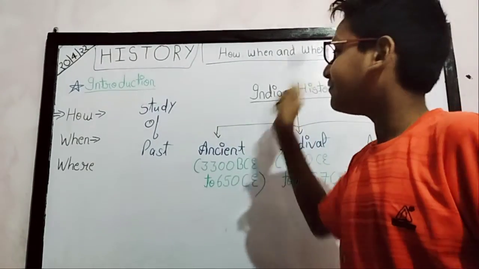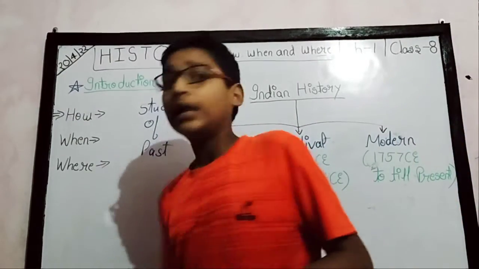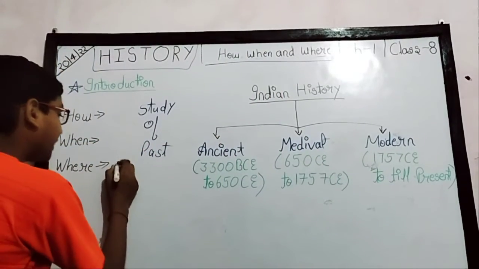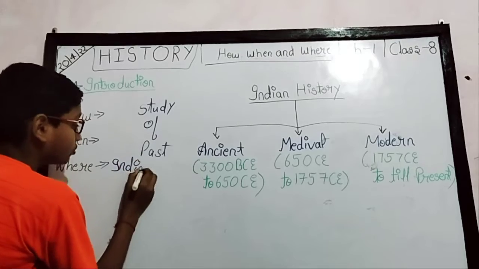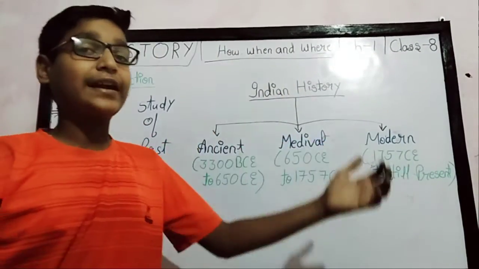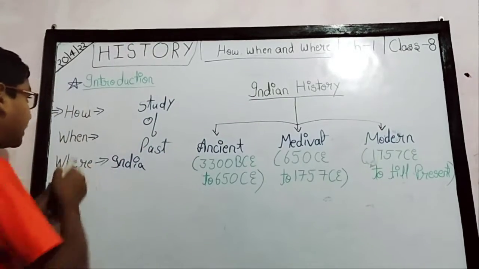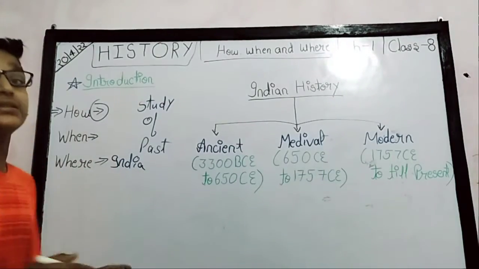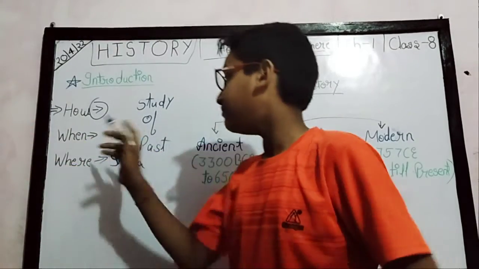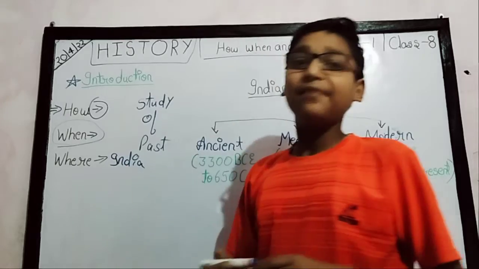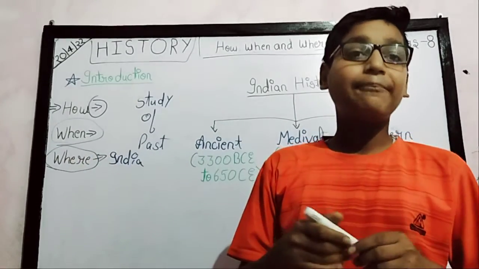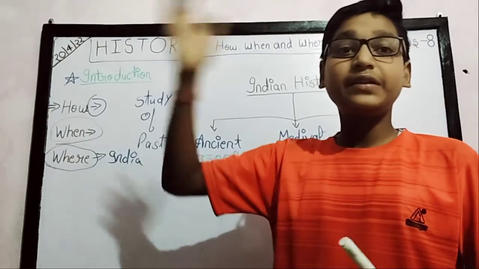So how, when and where. Where means at which place the Britishers came in India. Where they came in India, where they established their first factory, in Surat. So how means how these things happen, what is the reason that makes these things happen; when means what is the date and the year when these things happen; and where means what is the place in which these things happen.